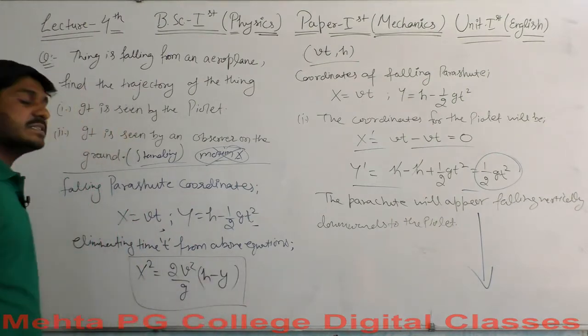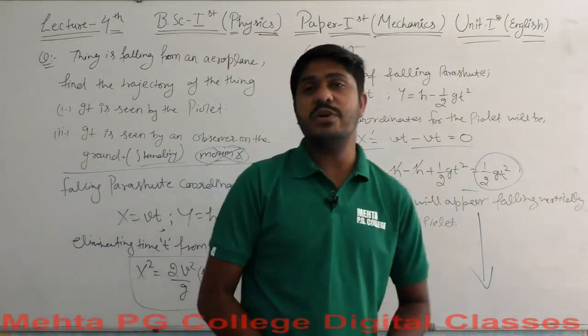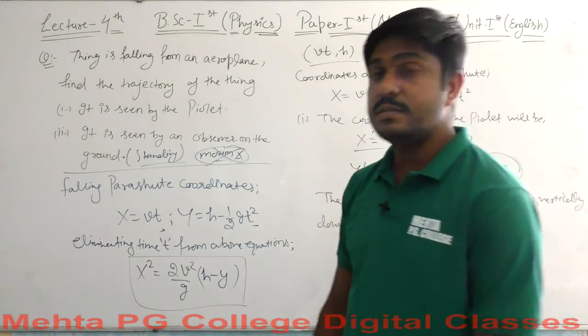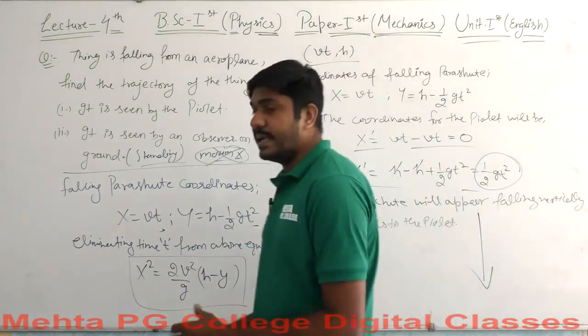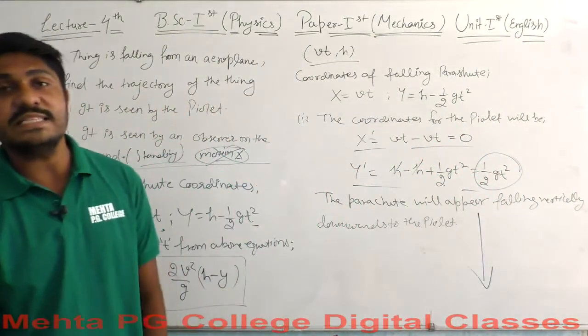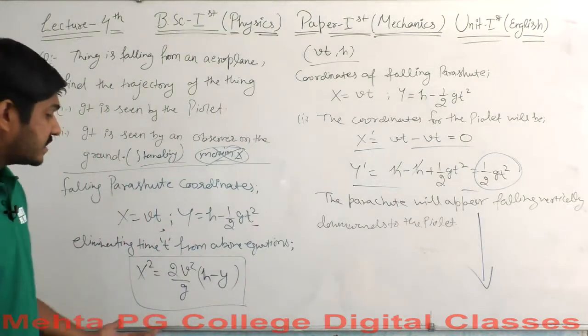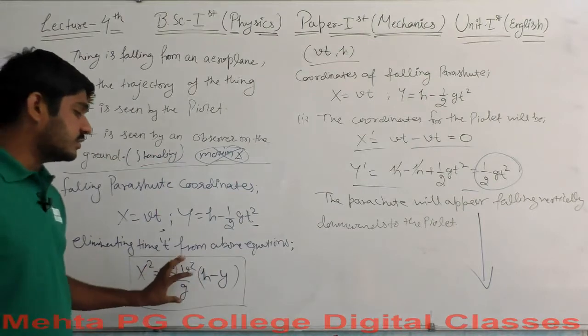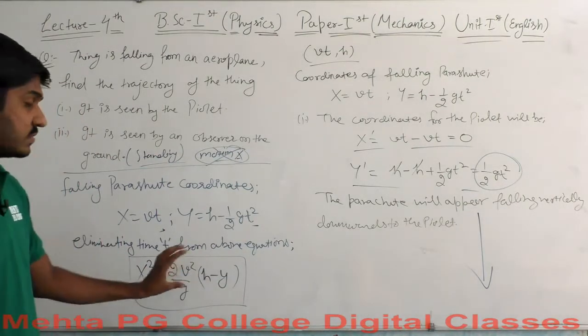If you remember, this is an equation for a projectile. And which kind of projectile? The path is the equation of a parabola, which is x square equal to some constant into c minus y.